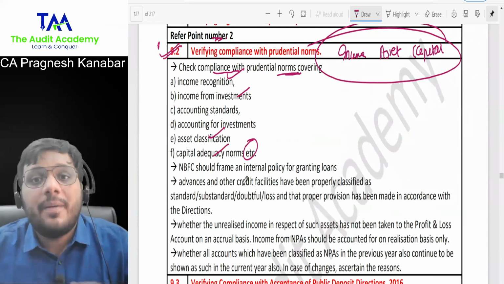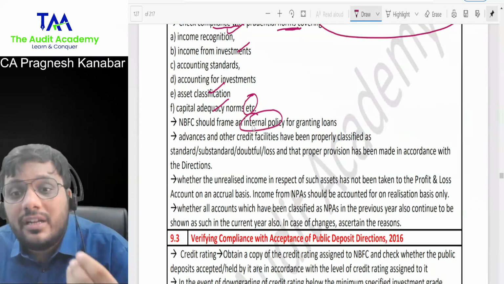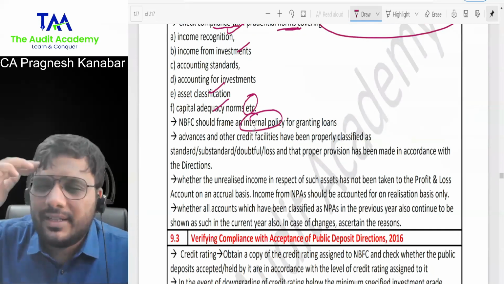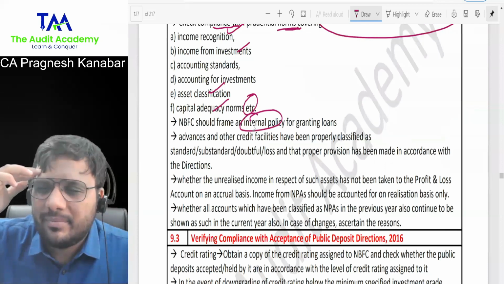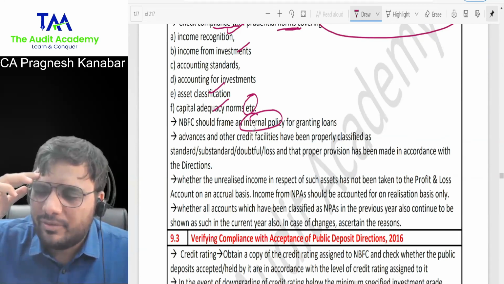Now, as an auditor, how will I check the compliance? I should check whether the NBFC has some kind of internal policy for granting loans, whether they are classifying assets as NPA properly, asset classification, income recognition, capital adequacy. One point I will write on NPA, one point on whether they are maintaining adequate capital. One point on income recognition: if an asset is classified as NPA, then the income booked but not realized must be fully provided for, and further income should be recognized on receipt basis.